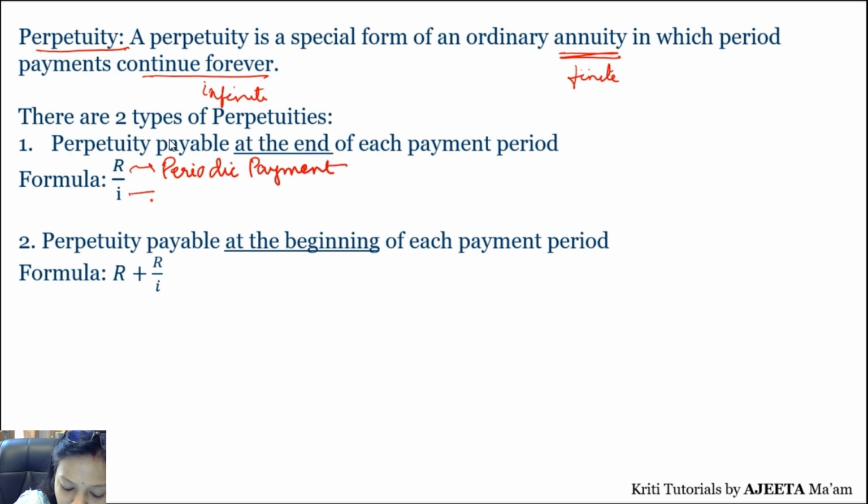Correct? And I is the interest. That is R upon 100. Correct? So I is nothing but, suppose you have 5% interest, right? So 5 upon 100 will be your I, and R is the periodic payment. So this formula is for what? This formula is for present value is equal to R upon I.